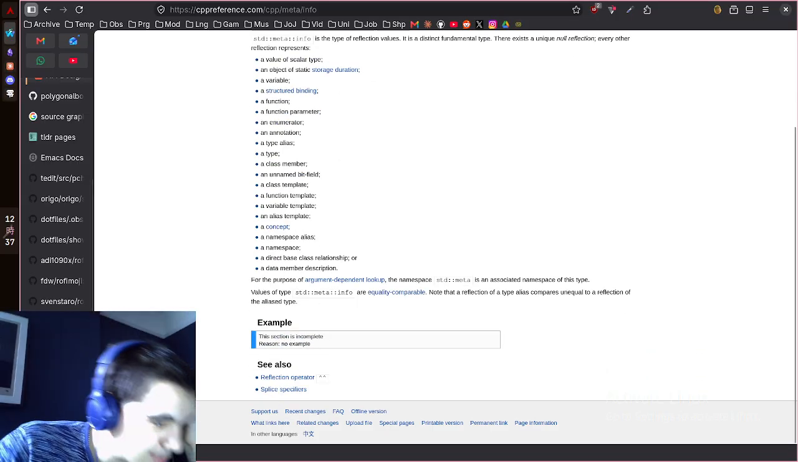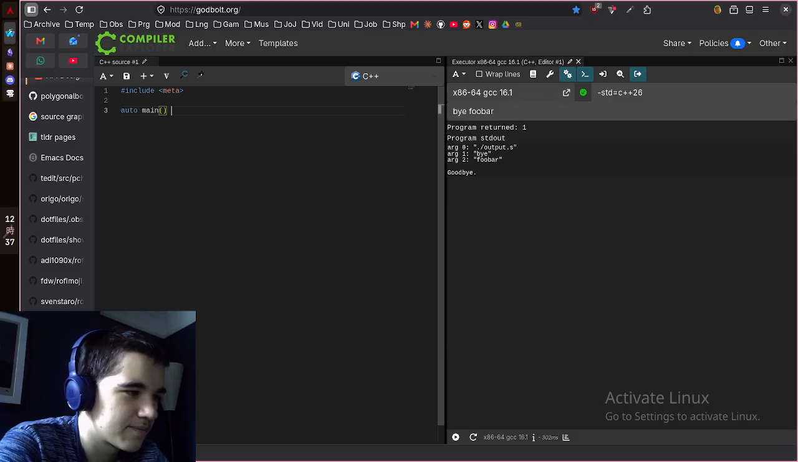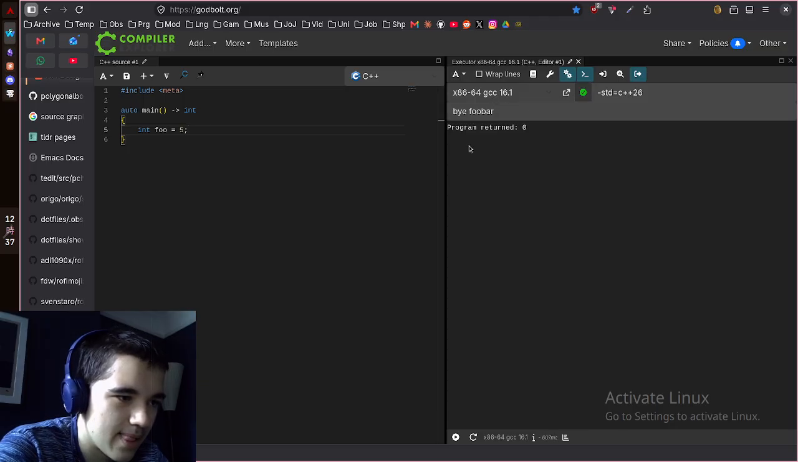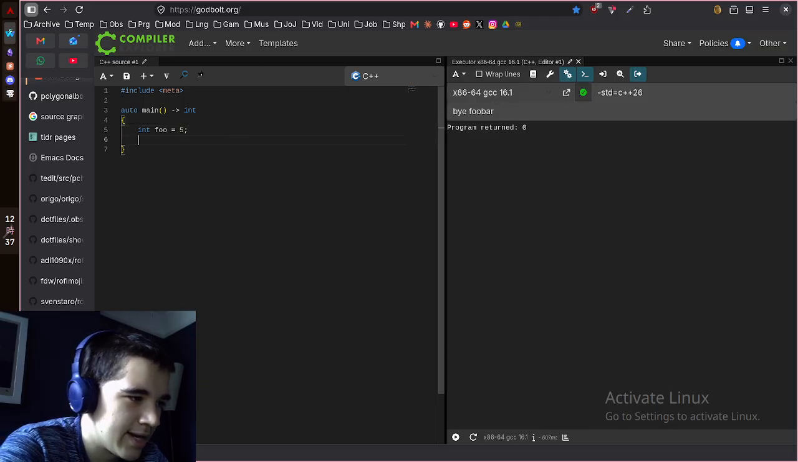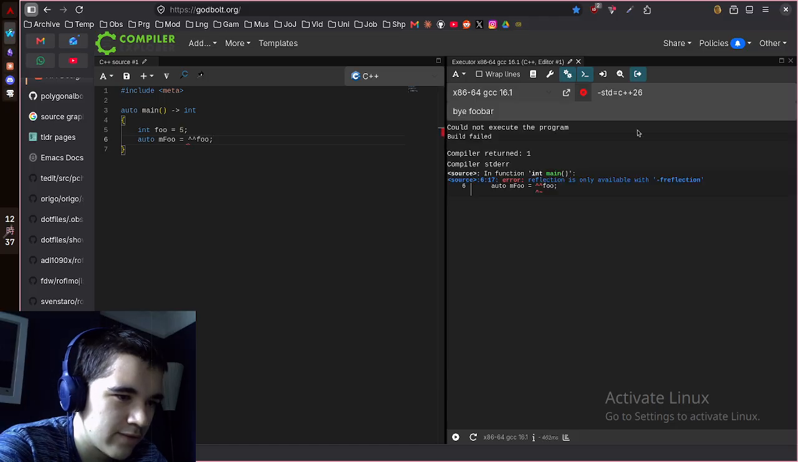No sample. Okay, so let's try including meta first of all. Hashtag include meta. We'll have our main function. And let's go ahead and try something. So let's say int foo equals 5. Okay. And let's have auto meta foo equal this. Reflection is only available with f reflection. Okay, so let's go ahead and enable that then.